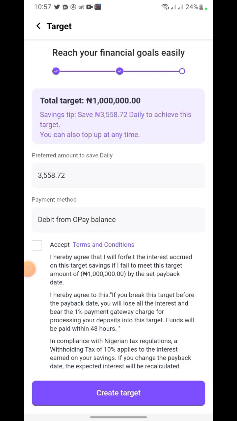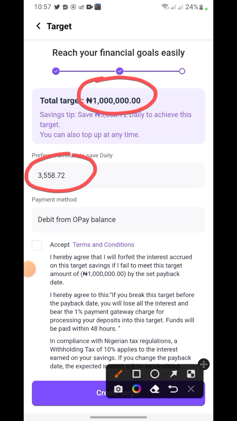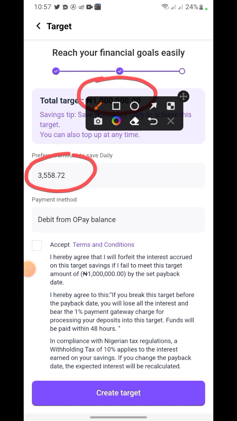So when I click next, it's going to tell me that every day I need to be saving this particular amount to reach 1 million at the end of December 30th. So every day I need to be saving 3,558 naira 72 kobo. All right, so now the terms and conditions, you need to understand what you want to go into before you accept it.